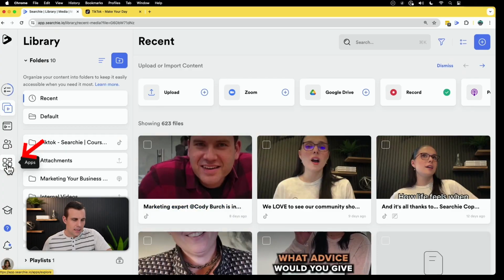So one of the most incredible things you can do now that you have all of your TikTok content in Searchie here is we can create our own wisdom chatbot. So this is going to be a chatbot that is going to allow you to slash support. It's going to allow you to generate more leads, generate more sales, and potentially create a source of recurring revenue for you. Let me show you quickly how this works.